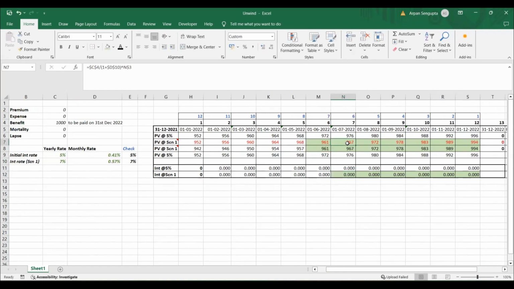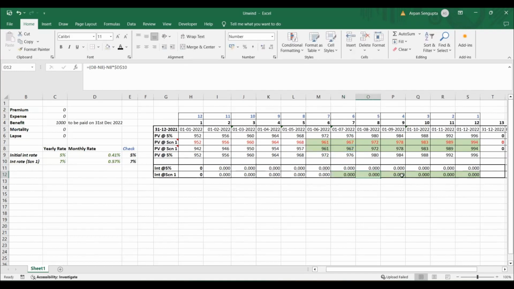If you use this row instead of this row, then this would never be zero. You will instantly understand that you have done some erroneous calculation. But because we are using this row, which is the correct calculation, the recursive way of discounting, and that is what actual software also uses, because we have used recursive discounting instead of cumulative discounting, this is matching perfectly.